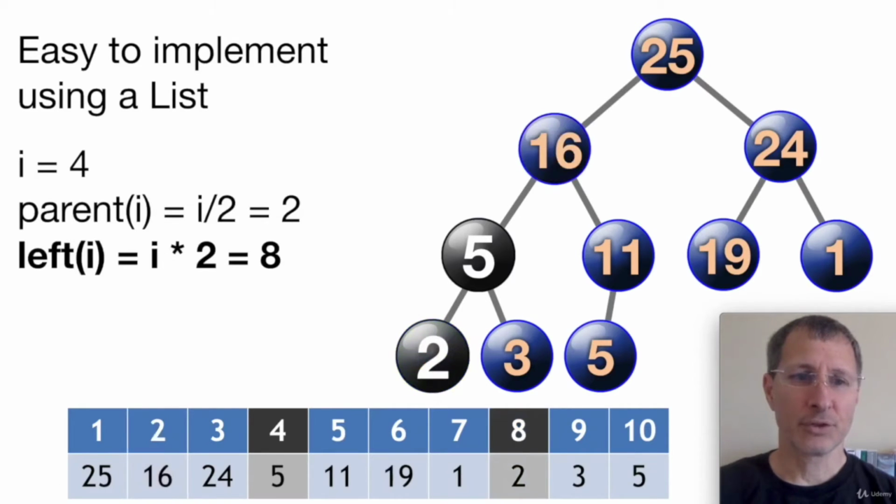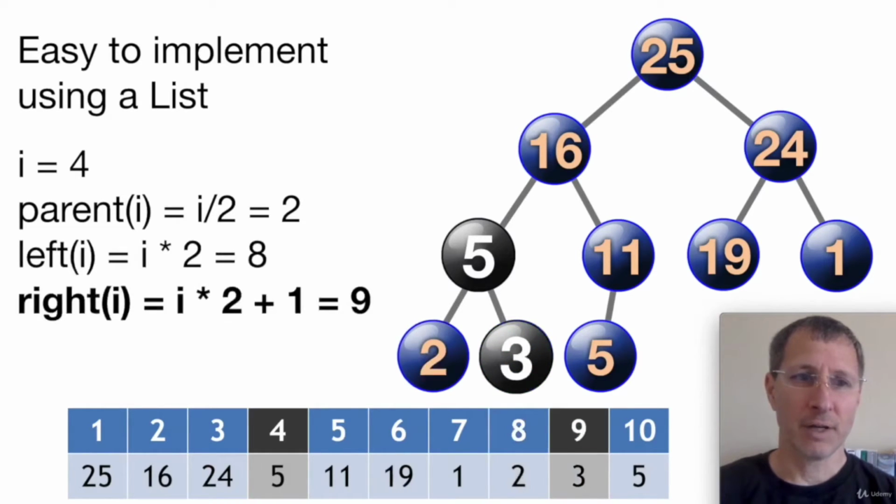And if we want to access 5's children, it's the same thing. Times 2 gives the index of 5's left child, 8. And then times 2 plus 1 gives us the index of 5's right child, 9. So if we take a given node at index 4, we can access its left and right child by times 2 and times 2 plus 1. And we can access 4's parent by just dividing by 2. So it's pretty quick, easy operations to access the parent and children nodes in this tree.